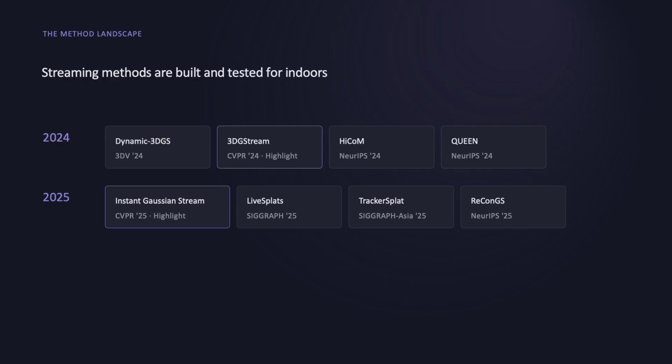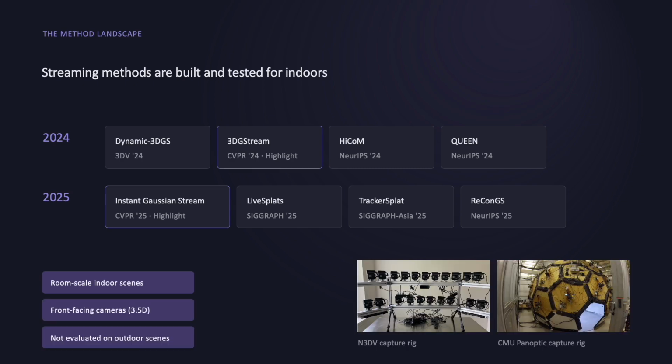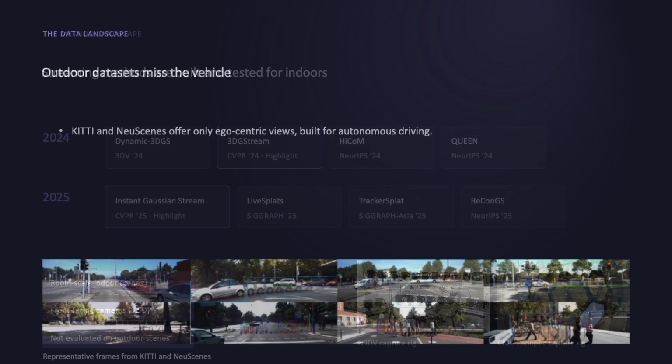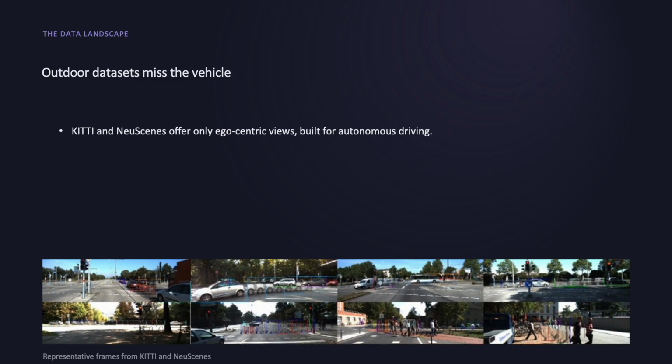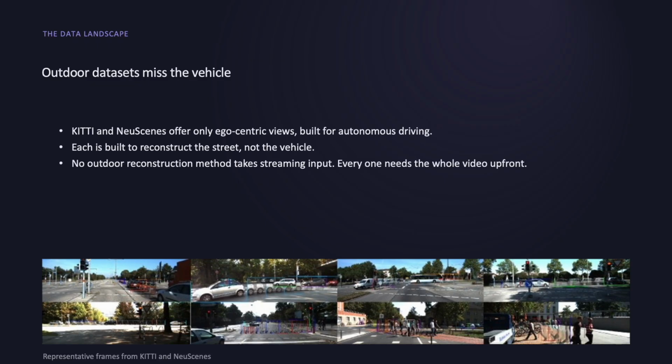Current algorithms that perform 4D reconstruction for streaming data are tailored and tested for small, room-scale indoor datasets and assume very small motion. Available outdoor datasets have only egocentric views and are built for autonomous driving tasks. They focus only on reconstructing the street or road well. Hence, they cannot be used in our setup where the focus is getting the car reconstructed well. Also, all reconstruction methods for these datasets need the whole video as input, not frames in a streaming fashion.